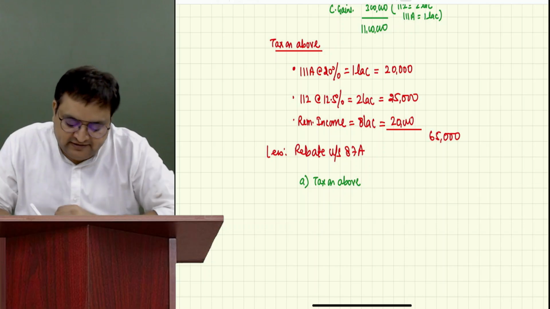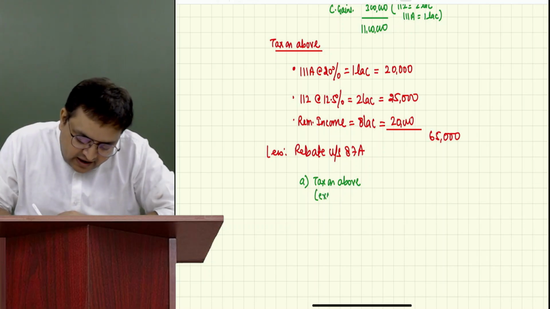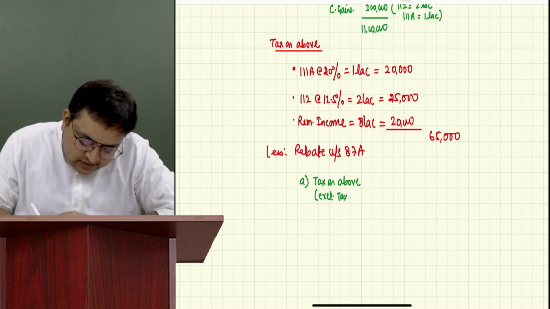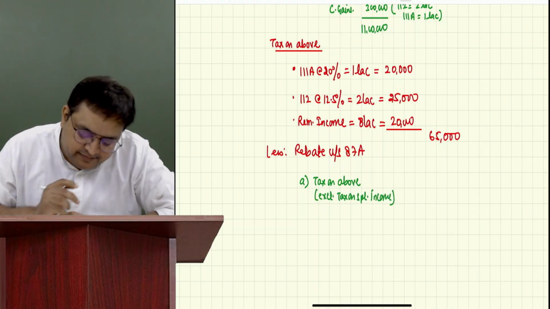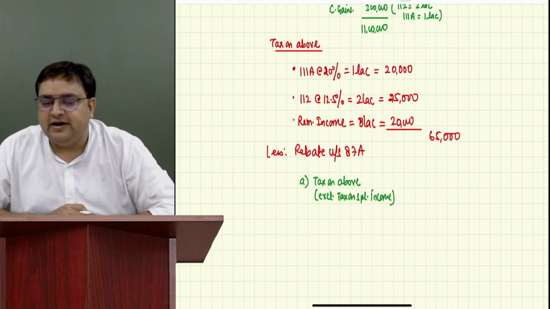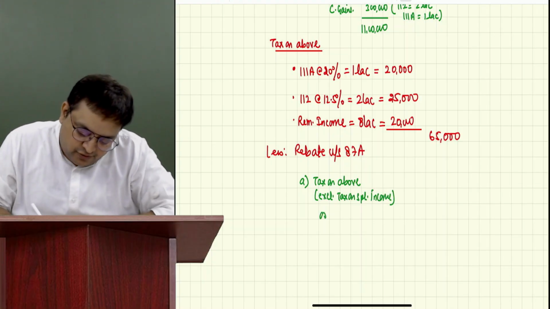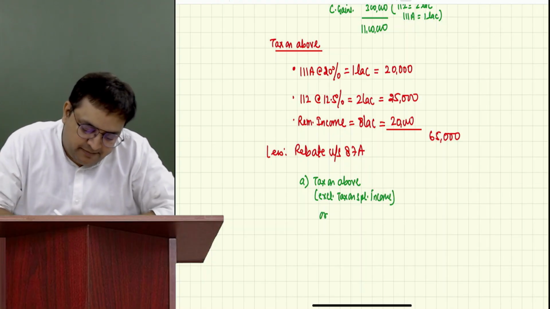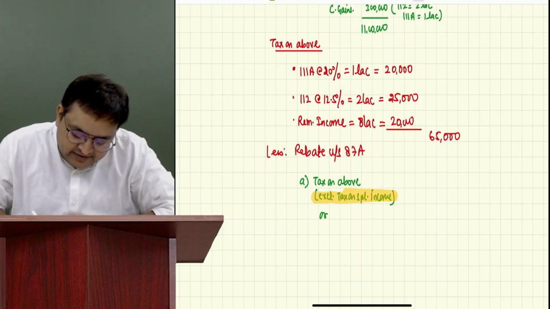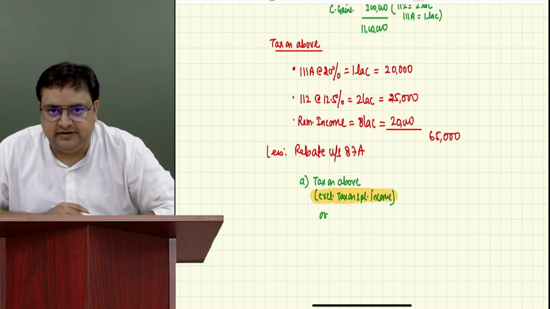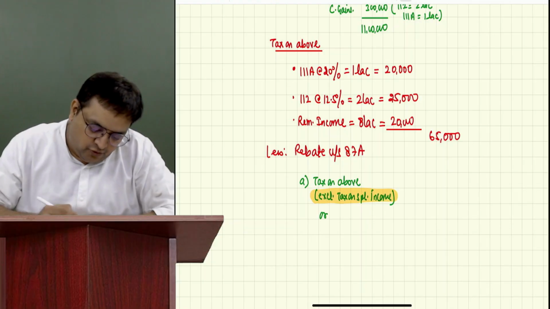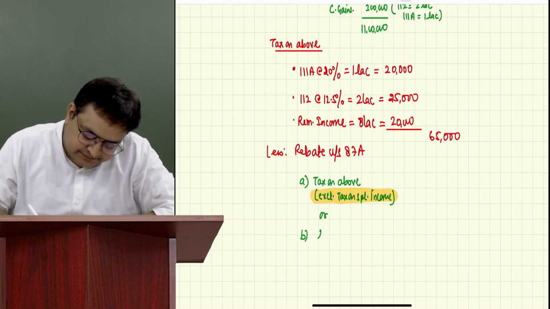But now please understand, tax on above excluding tax on special income, because from special income you will not get the rebate. Excluding tax on special income, guys, this is the amendment actually. It was not there earlier, but this time they have inserted this. Or rupees 60,000, whichever is lower.